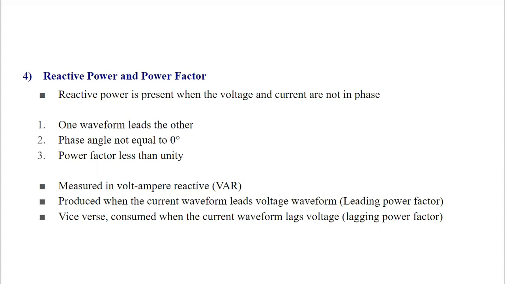Reactive power is measured in volt amperes reactive, that is, VAR. It is produced when the current waveform leads the voltage waveform or vice versa. That means whenever the circuit is an inductive circuit, current lags the voltage, or whenever the circuit is a capacitive circuit, current leads the voltage. In both cases, reactive power is present.